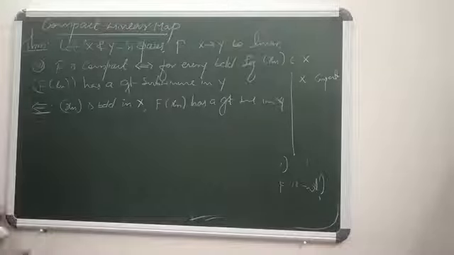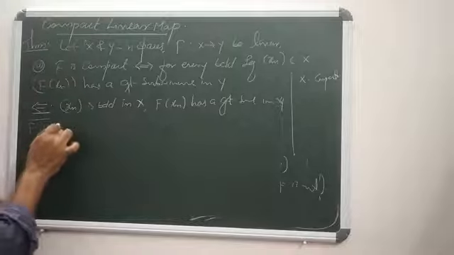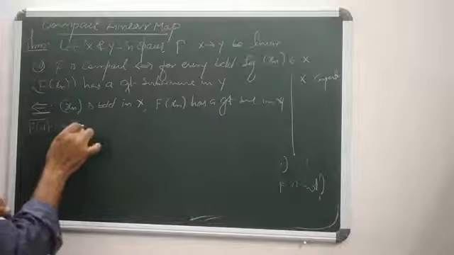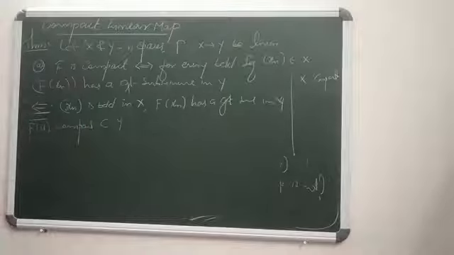So in order to prove f is compact, we have to show by definition that f of U closure is a compact subset of Y. This is our requirement.